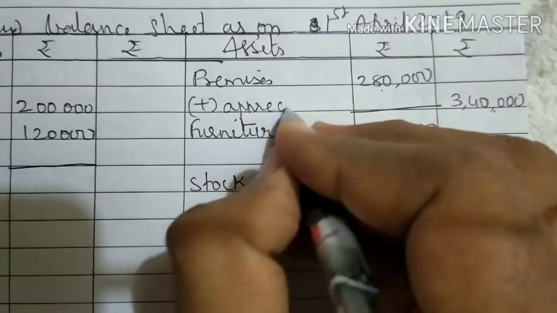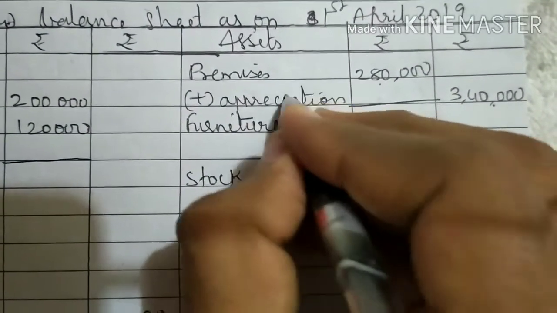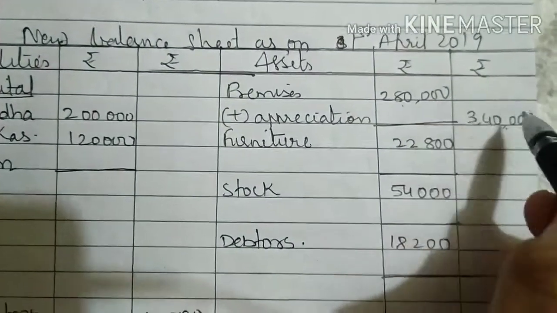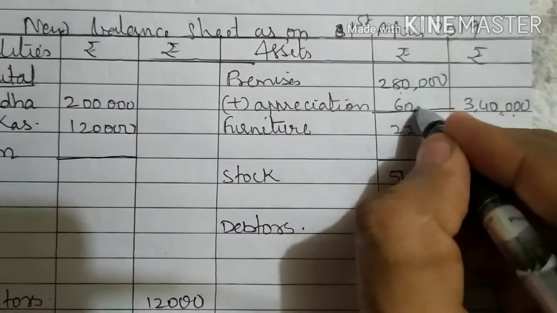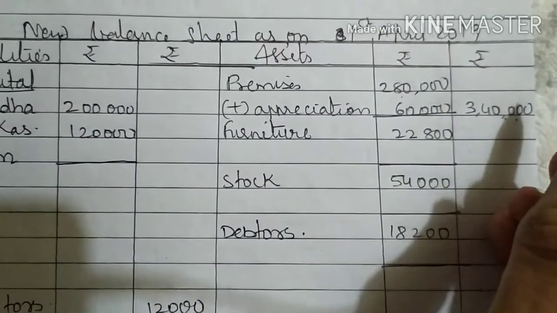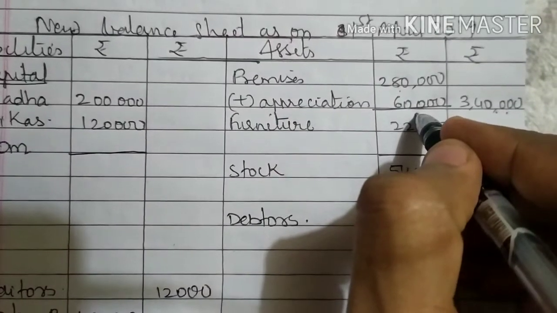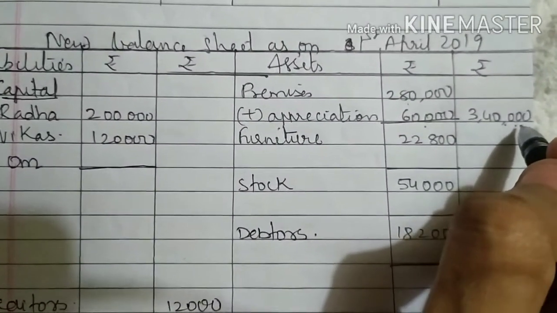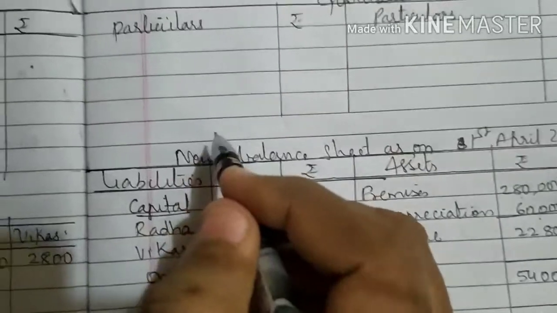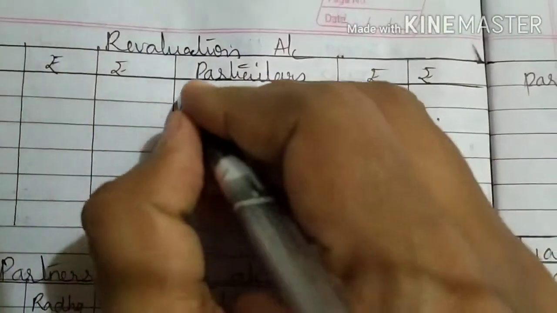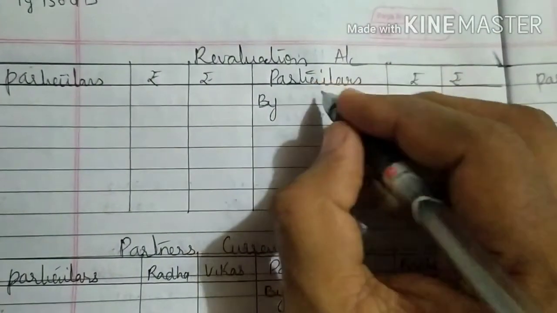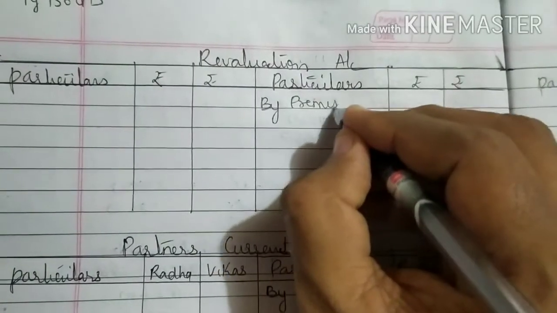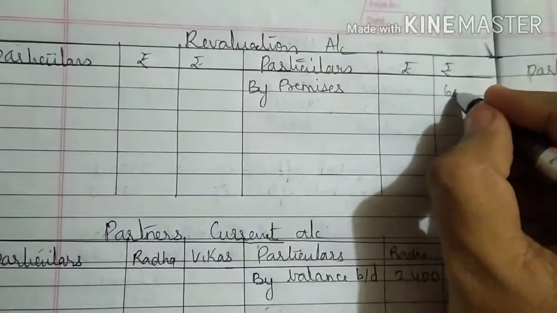So we call it appreciation. 2,80,000. This is 3,40,000. It is appreciation, 60,000. If you add 60,000 in 2,80,000, you will be getting 3,40,000. It is an appreciation. It is an increase in the value of asset. It is a profit. So we write in revaluation account credit side by premises 60,000.